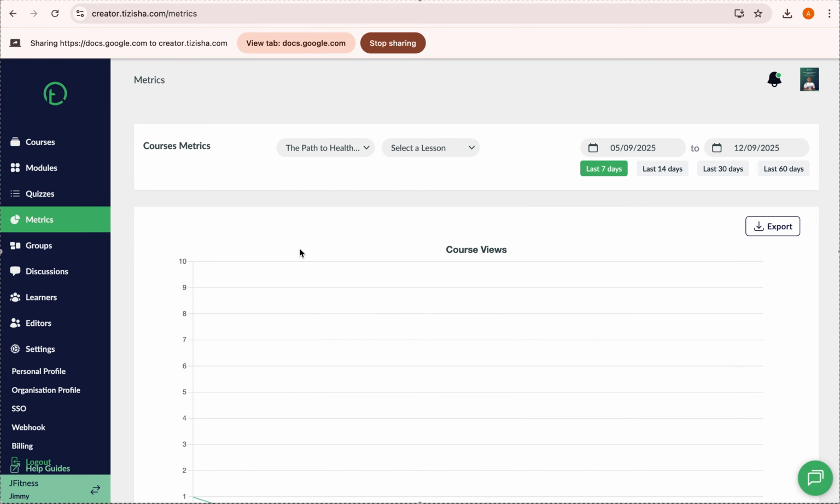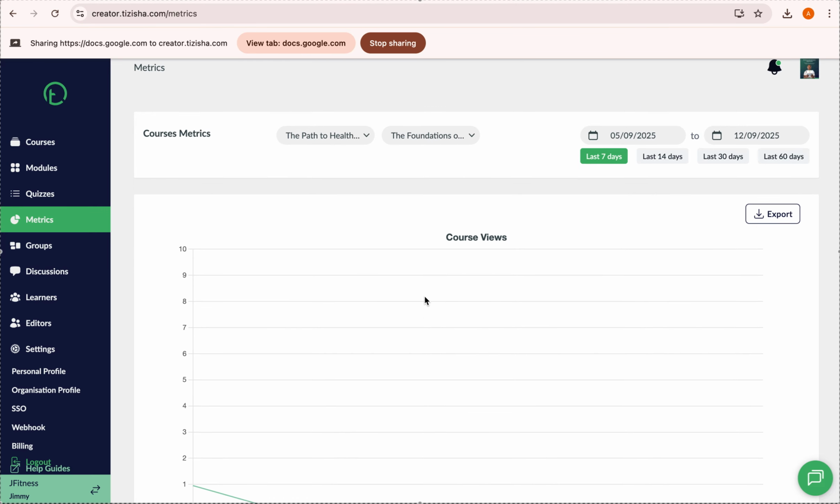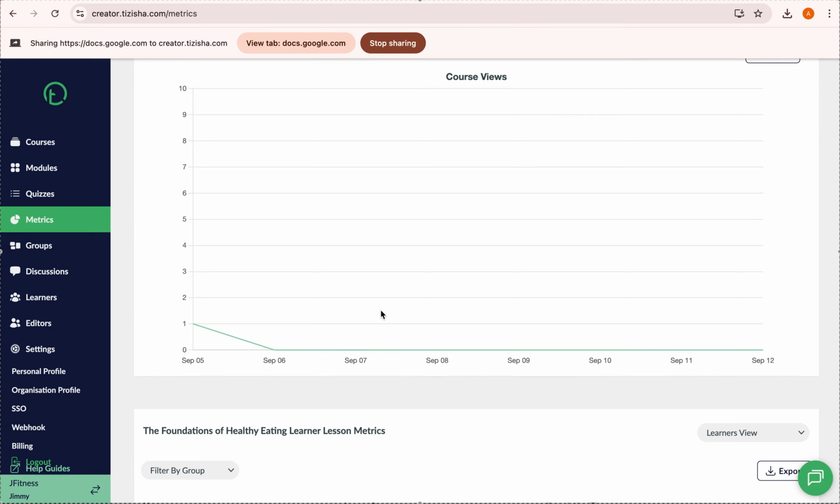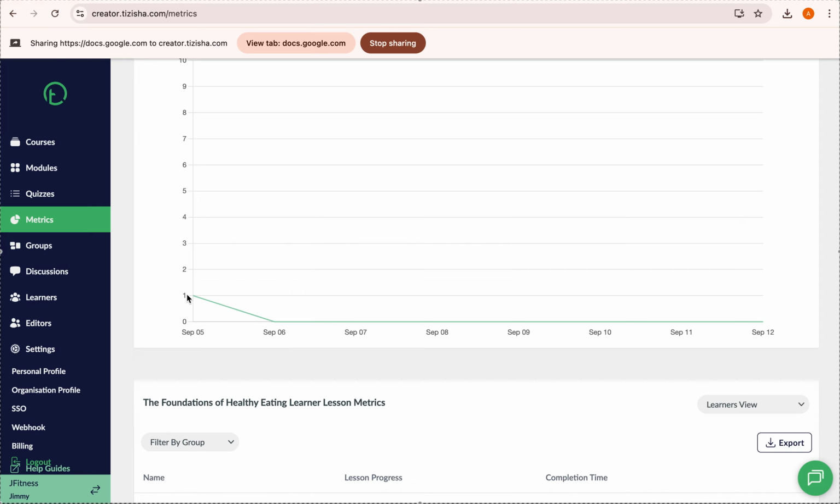Let's do path, this one. Then the lesson, we can say maybe foundations of that. So for the last 7 days, you can see we are on the last 7 days tab. We had some action. One learner had engaged with this. You can see this axis just shows the number of learners, then the specific dates. So between the 5th and 6th of September, we had one learner engaging with this.